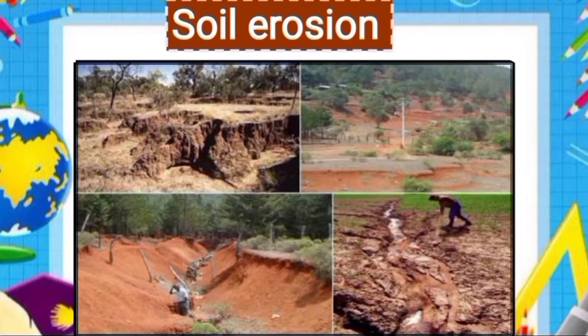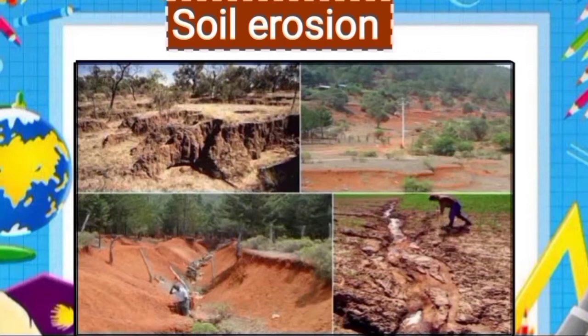Too much soil erosion causes serious loss of topsoil and also reduces crop production capacity. So due to soil erosion, the soil becomes less fertile, and the top layer of soil is very light, which is easily carried away by wind and water.